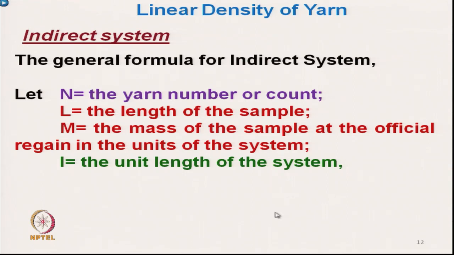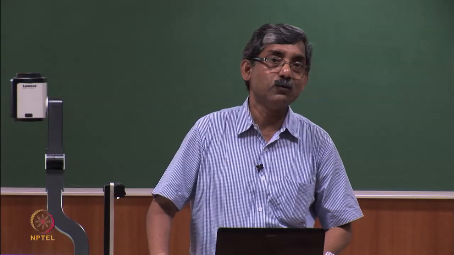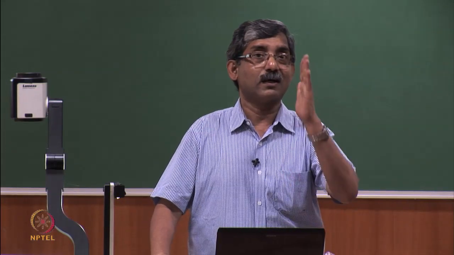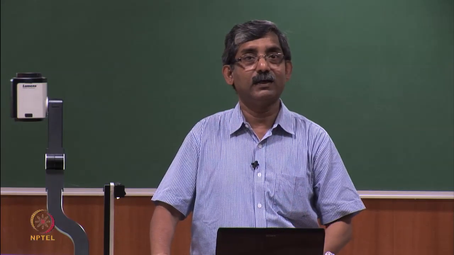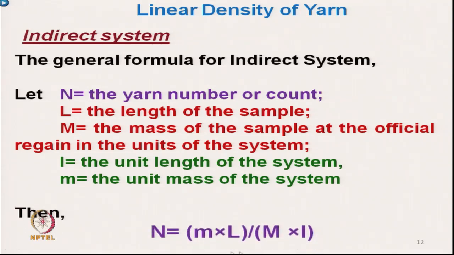And capital M is the unit mass of the system. In the direct system we have not used the unit mass M, because in most of those systems it is 1 gram per something, the number of grams. Here, M is the unit mass of the system, L is the actual length of the sample, m is the actual mass of the sample, and L is the unit length of the system.